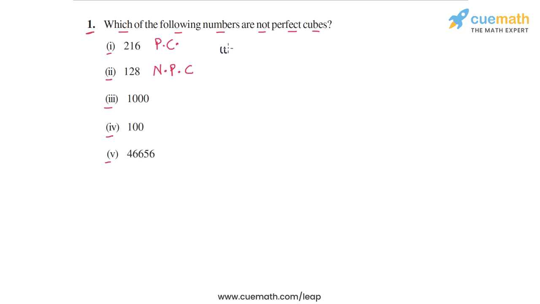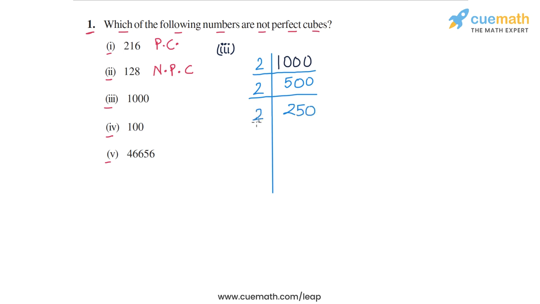Now coming to part 3, the number in part 3 is 1000. So once again we will start by prime factorizing this number 1000. So 1000 is an even number, so we divide by 2 and that gives us 500. Then we divide by 2 again, that gives us 250. This is still even, so we divide by 2 again and that gives us 125.